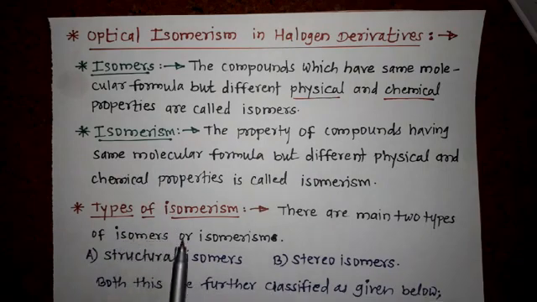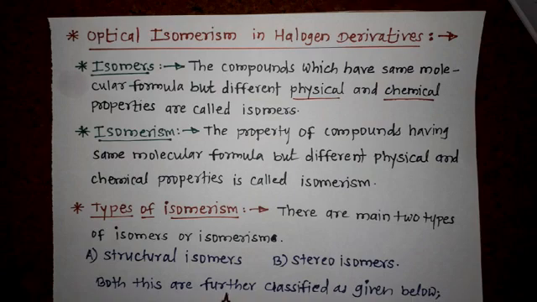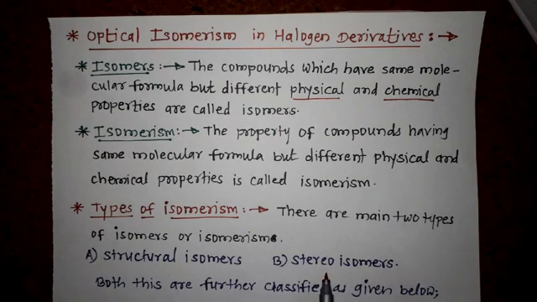Now, types of isomerism. There are two main types of isomerism or isomers: A, structural isomers, and B, stereoisomers. Both these types are further classified into several subtypes, which are given.